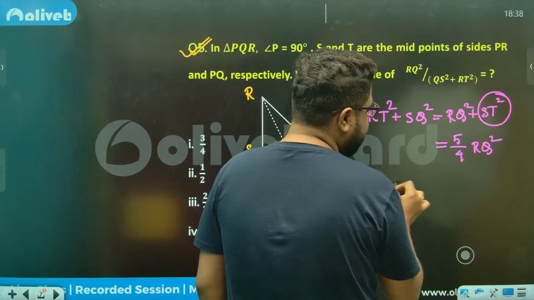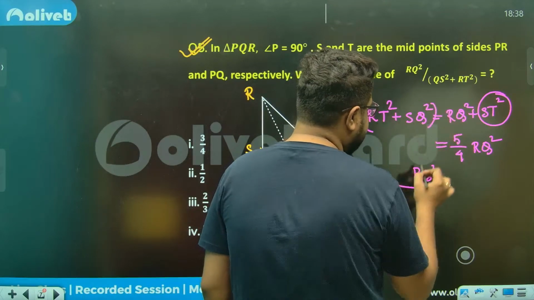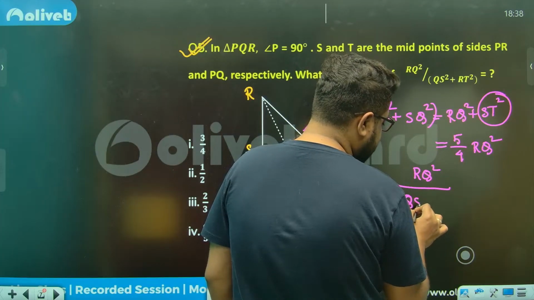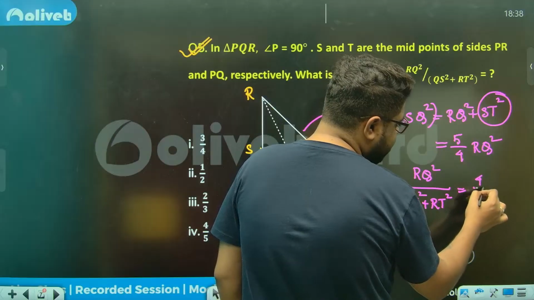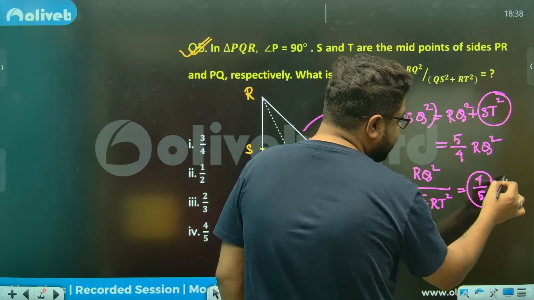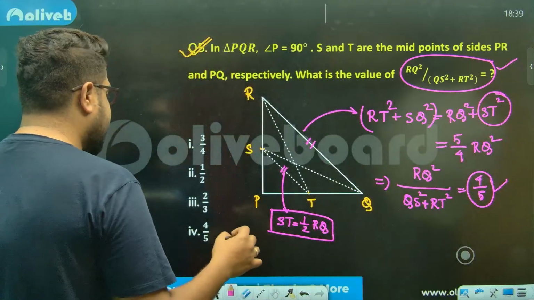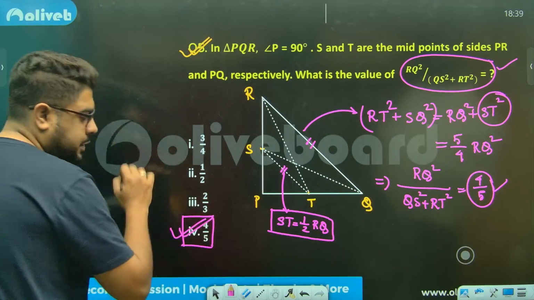And you see from there, RQ square divided by this entire thing, SQ square plus RT square, or I can write QS square plus RT square, this will become 4 divided by 5. And this is what they are asking. Directly you can say, sir, the answer will be option number 4, which is 4 divided by 5.